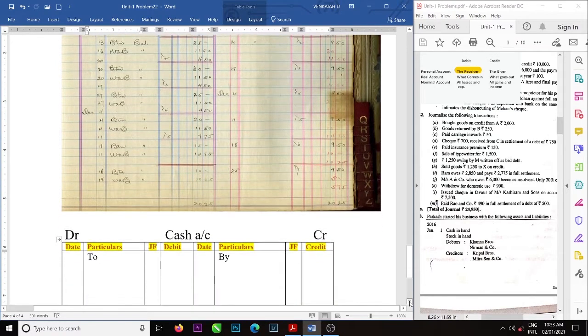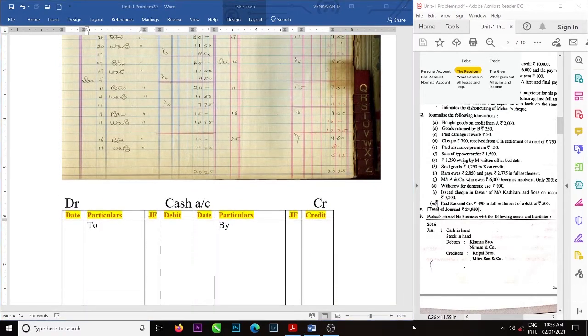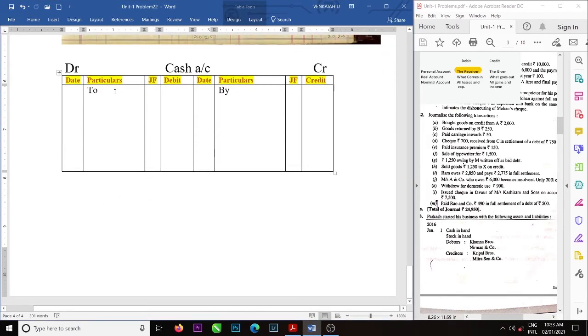Okay. So I opened your wallet account. Your wallet consists of cash, na? Can I open your wallet account with the opening balance? We are writing brought down, which is brought down from yesterday, I think.